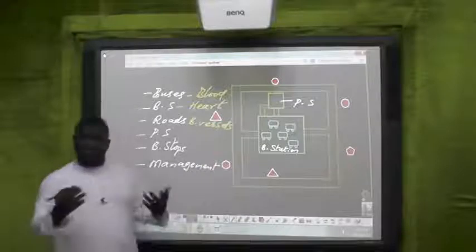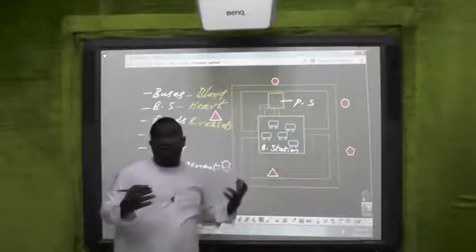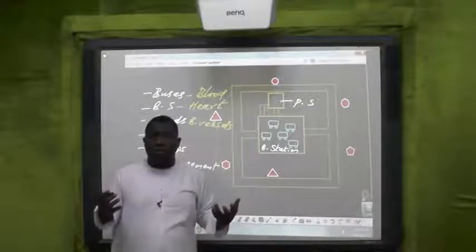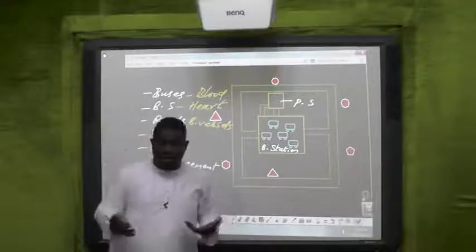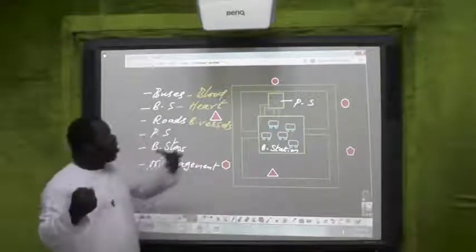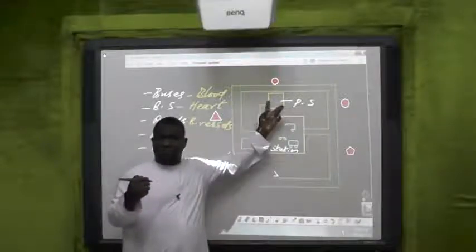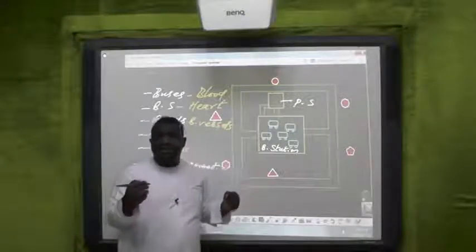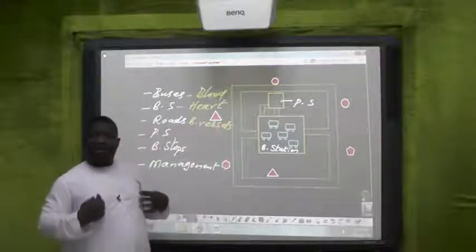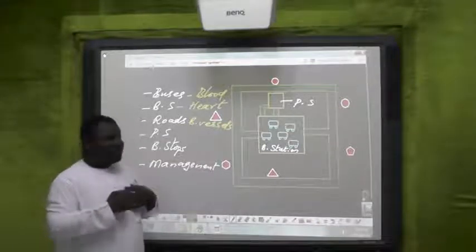And the petrol station, which the buses go to get more petrol before moving away, is close to the bus station, very close, adjacent. It is your lungs. Your lungs are close to your heart.